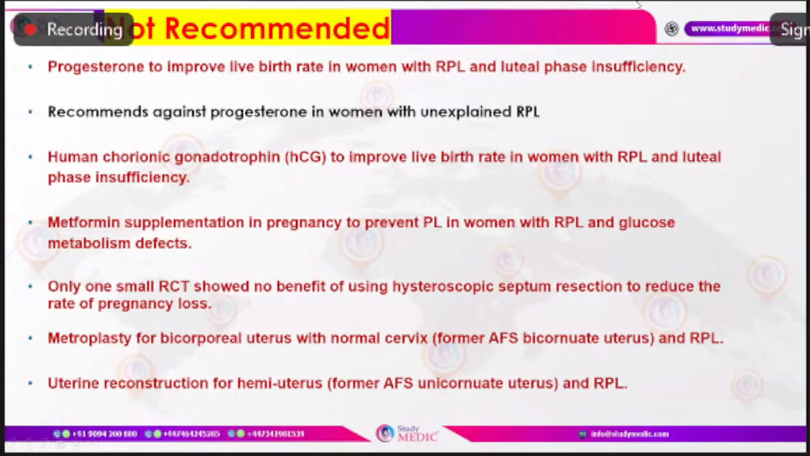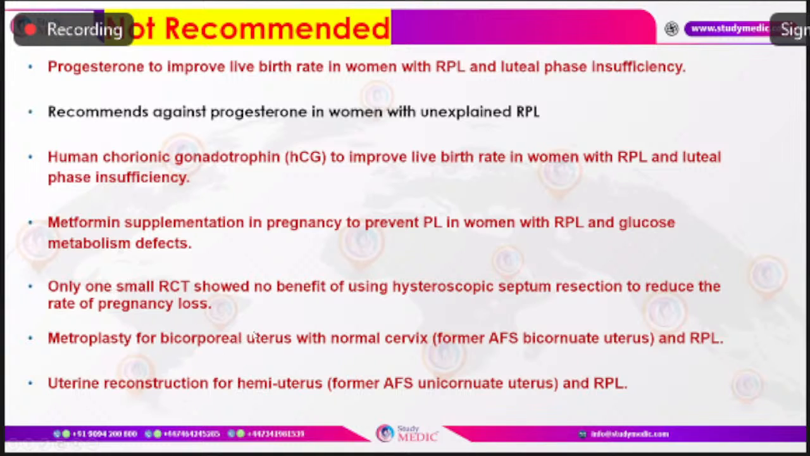So those treatments which are not recommended: progesterone, definitely not. It will not improve the live birth rate in those with unexplained pregnancy loss or in luteal phase defect. And the guidelines recommend against the use of progesterone in women with unexplained recurrent pregnancy loss. HCG is not recommended in those with RPL and luteal phase defect. Metformin supplementation to prevent pregnancy loss in women with RPL and glucose metabolism defects is not recommended.